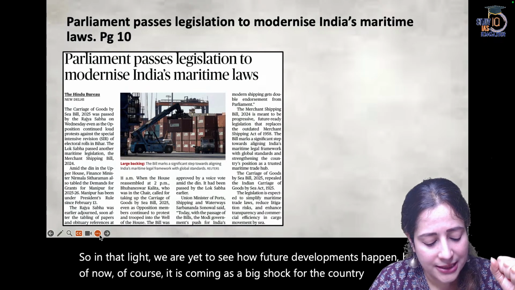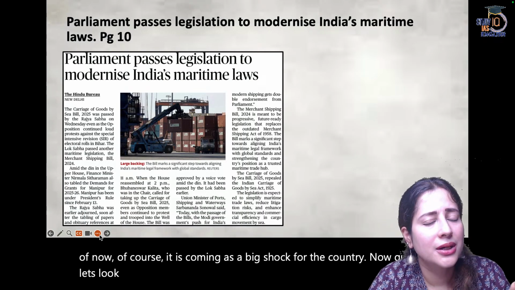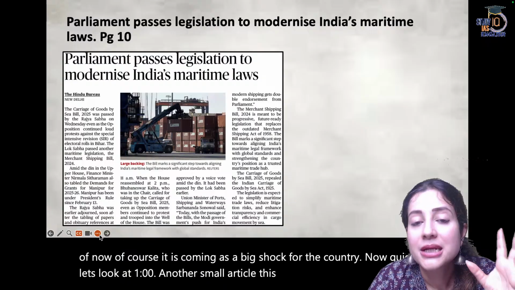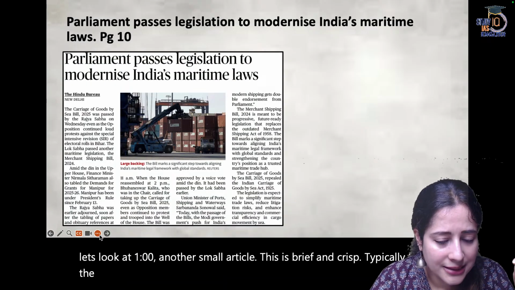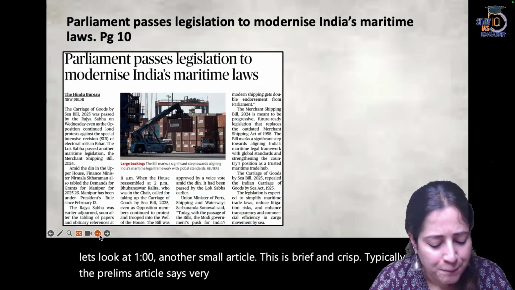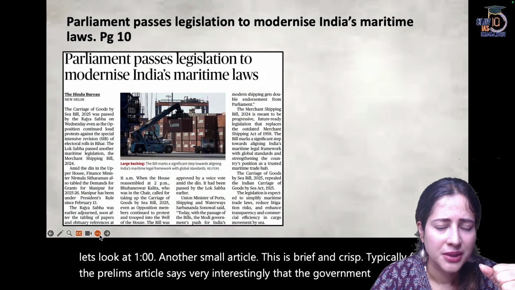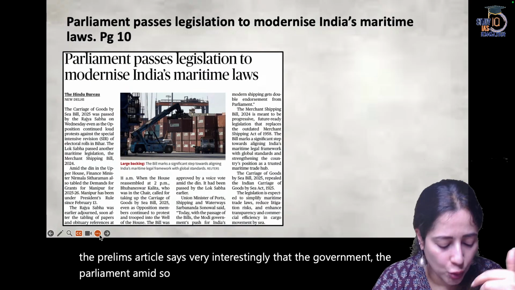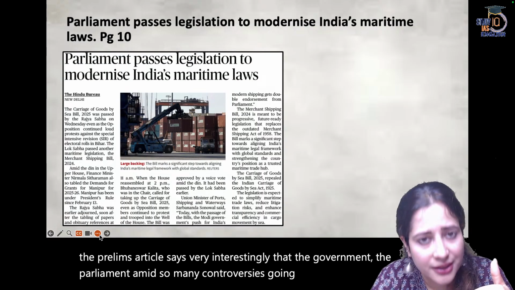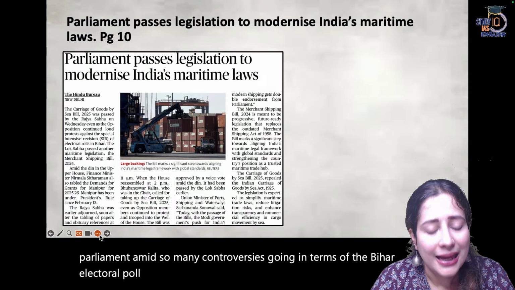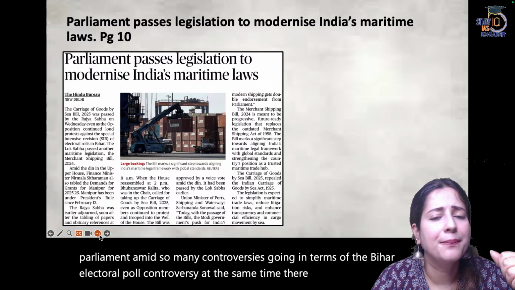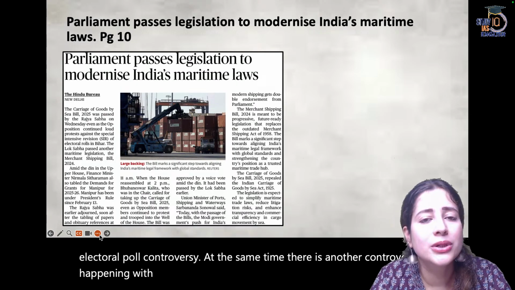Now, quickly, let's look at another small article. This is brief and crisp, typically for the prelims. The article says, very interestingly, that the government, the parliament, amid so many controversies, such as the Bihar electoral poll controversy. At the same time, there is another controversy happening with regards to President's Rule in Manipur.